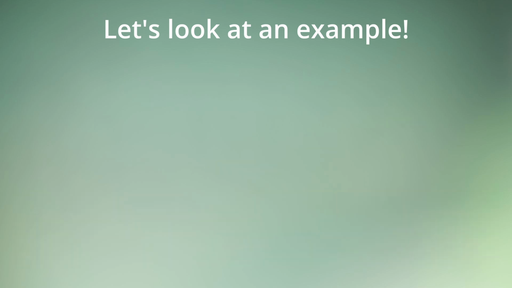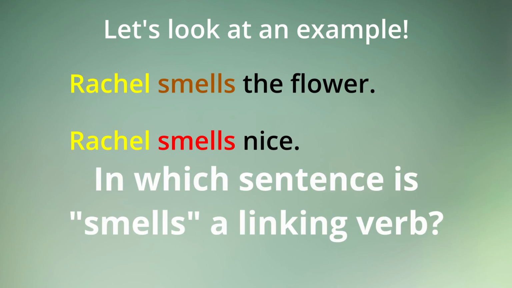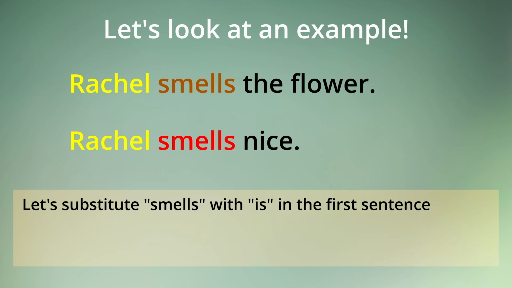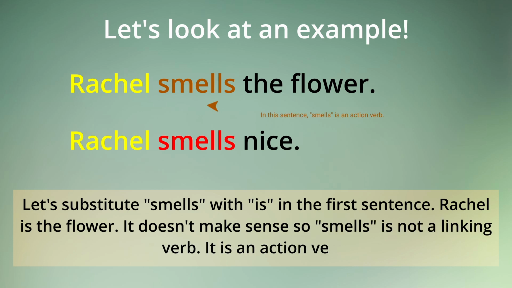Let's look at another example. Rachel smells the flower. Rachel smells nice. In which sentence is smells a linking verb? Well, let's substitute smells with the linking verb to be, is, in the first sentence. Rachel is the flower. It doesn't make sense, so smells is not a linking verb. It is an action verb in this sentence.